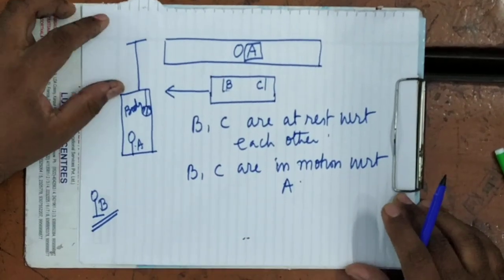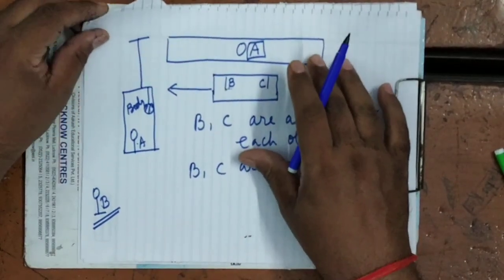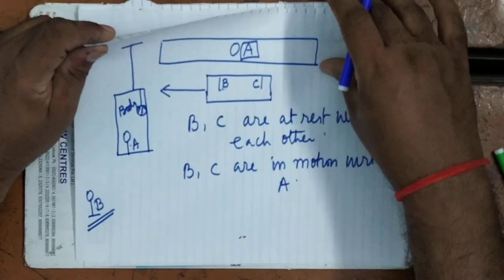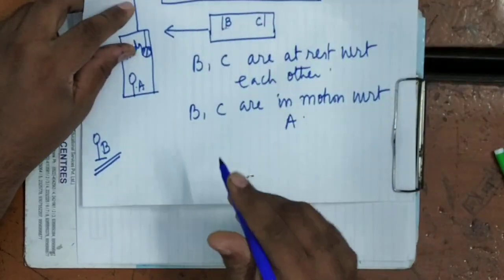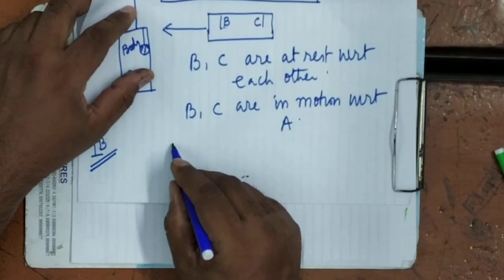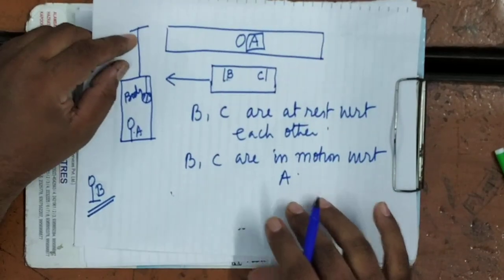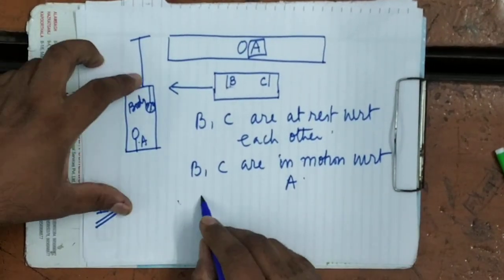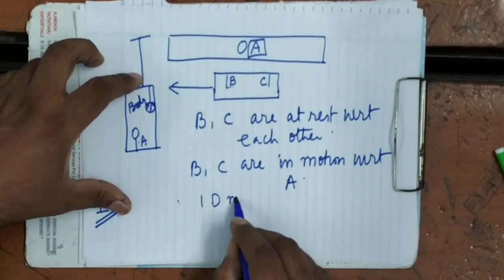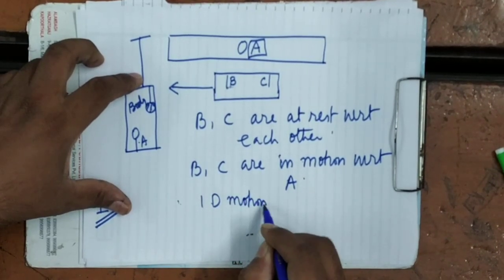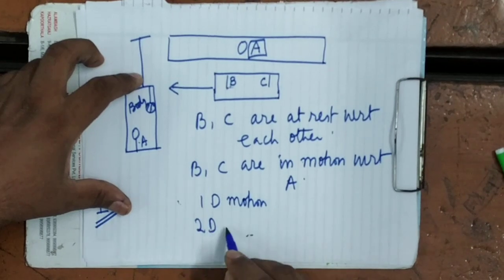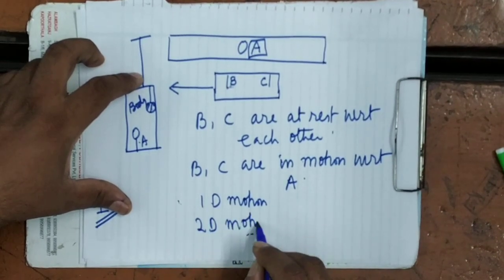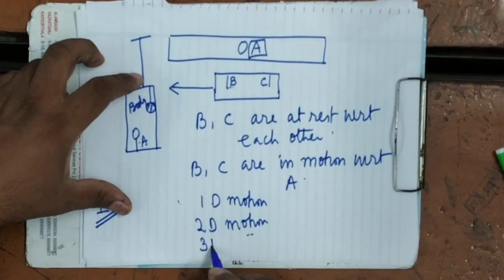Now see here, there is one more term, distance and displacement. Before distance and displacement, you see here. Motion can be one-dimensional motion, two-dimensional motion, or three-dimensional motion.